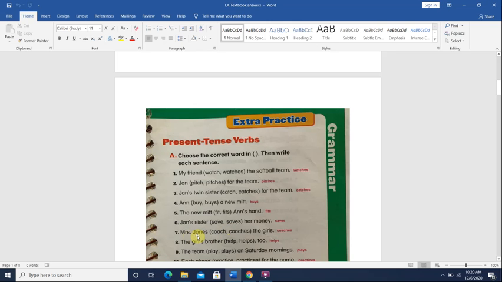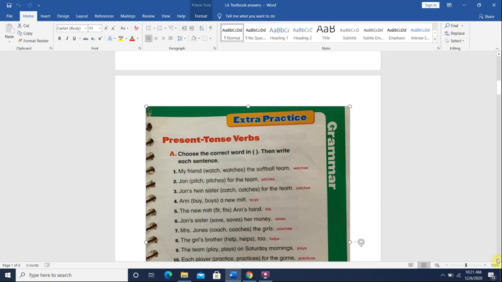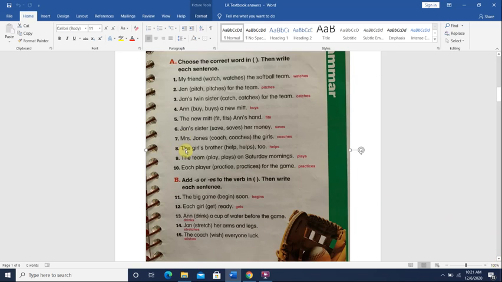Mrs. Jones, okay, be careful. Sometimes the name of a person ends with S, like Jess and Jones and Tess. So you have to read the sentence properly. Mrs. Jones coach or coaches the girls. Mrs. Jones here is one person. But Jones is her name. So we will still choose the verb that ends with ES. Mrs. Jones coaches the girls. Okay? Here, Mrs. Jones it's her name. So that's why we chose this one.